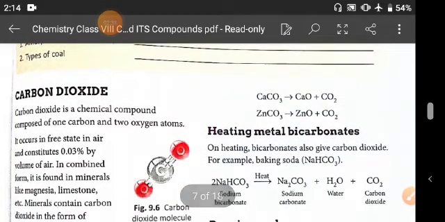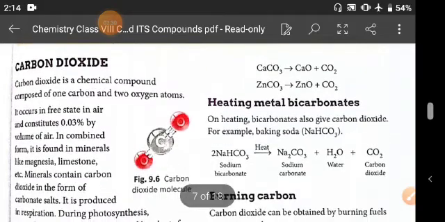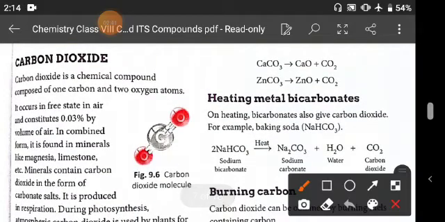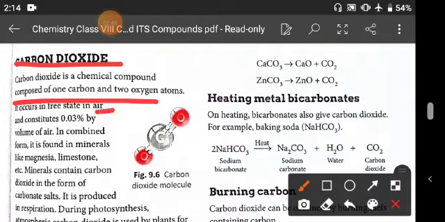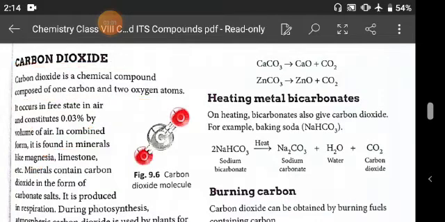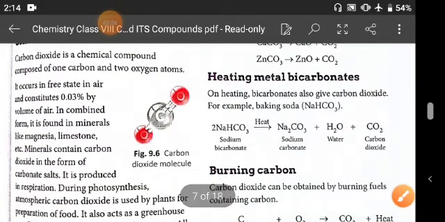And our next topic is carbon dioxide. You know that carbon dioxide is a chemical compound composed of one carbon and two oxygen atoms, and it occurs in the free state in the air. It constitutes 0.03% of the volume of air. It is also found in combined form, in minerals like magnesia, limestone and other minerals, etc.